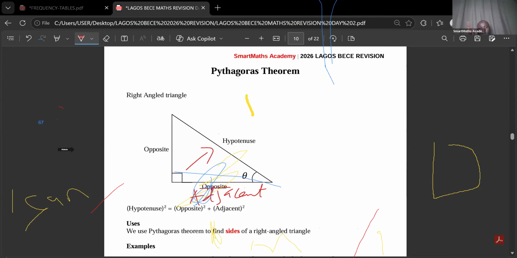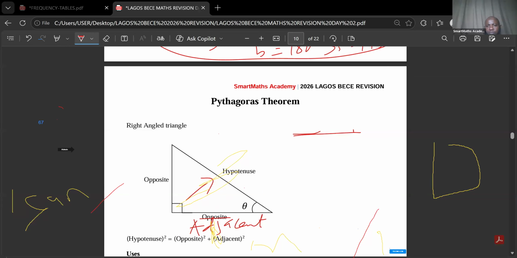Now I'll just give you a quick test. I'm going to draw another right angle triangle. I'll allow just a few of you to answer. I'm going to put the angle we are considering here. I'll put A here, B here, and C here.